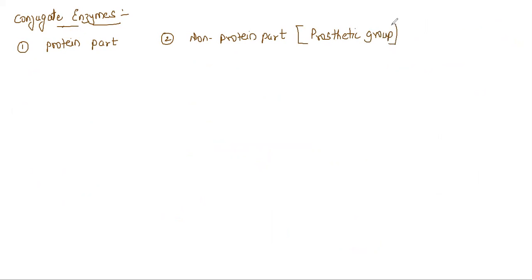Now this prosthetic group has certain conditions. First, it is firmly bound to the protein component by chemical bonds.